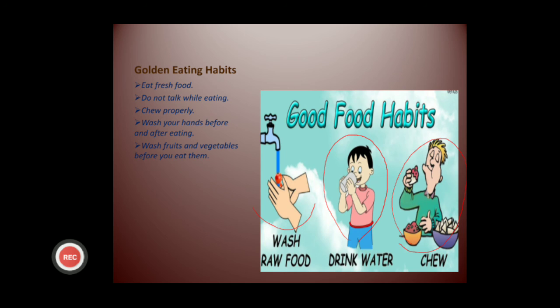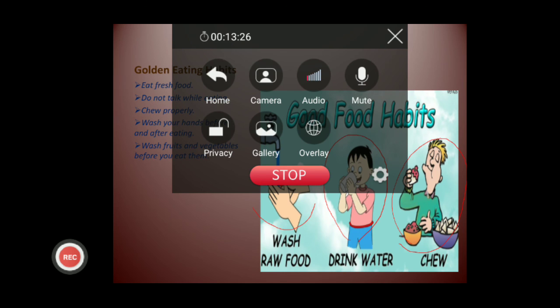So, children, here what we read: how many types of food we take, sources of food, vegetarians, non-vegetarians. Okay, how many times we take meal in a day. So, here our chapter ends.